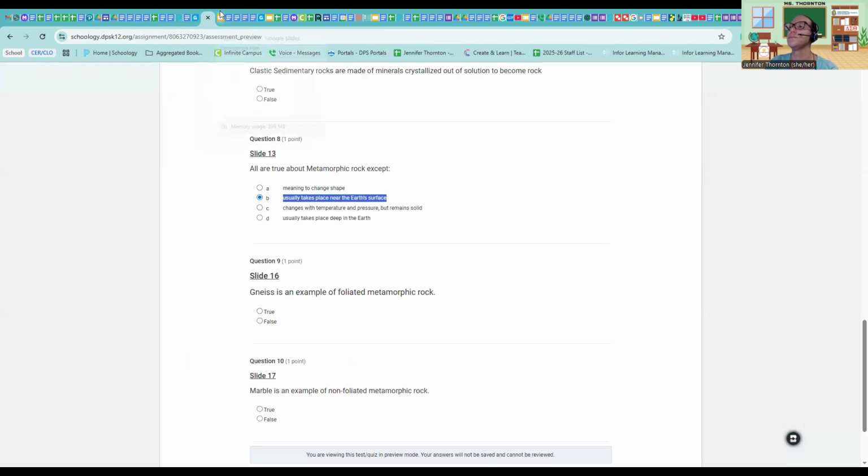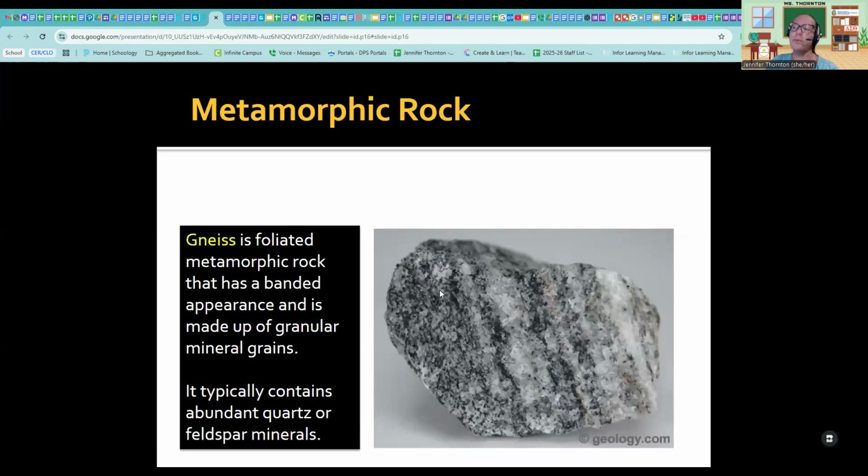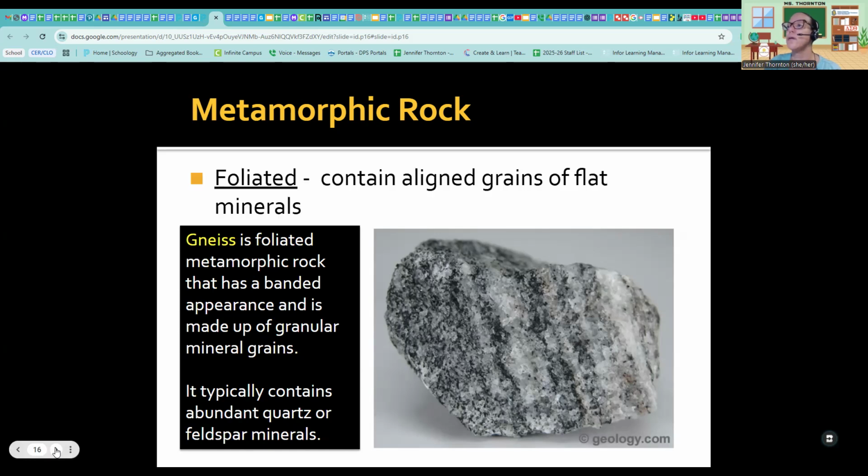All right. Notice how metamorphic rocks are going to be your smoother rocks, as far as composition, because of all the heat and pressure. They're more compacted and not easy to break off. Sedimentary rocks, as you saw, can also be smooth, but they're easy to break off or crack. Your metamorphic rocks are going to be very hardy rocks because of the heat and pressure. Foliated means grains of flat minerals. So it's not small pieces that come together to make foliated rocks.